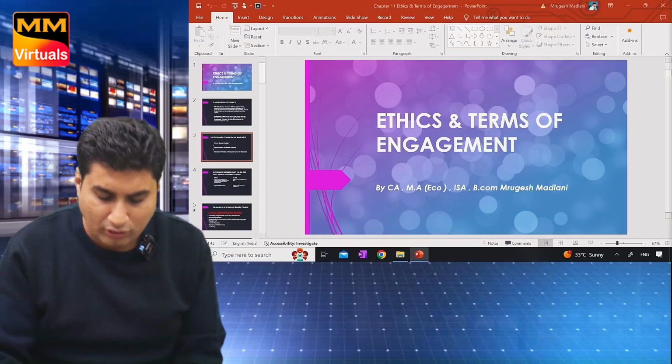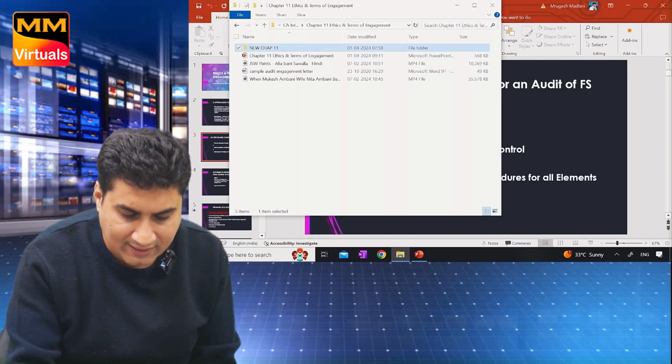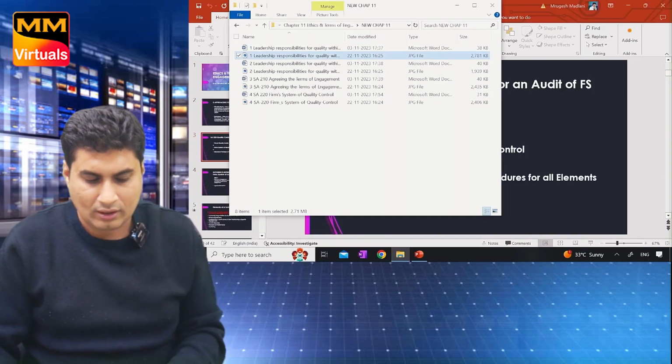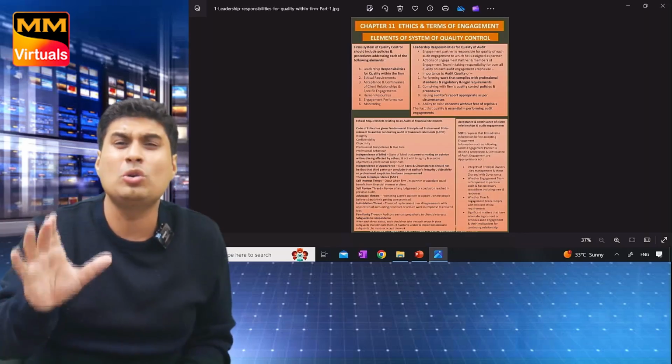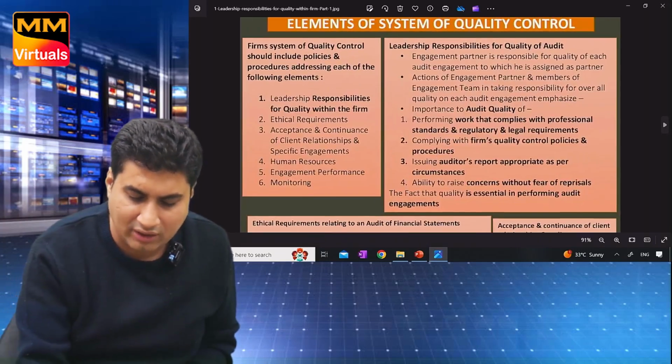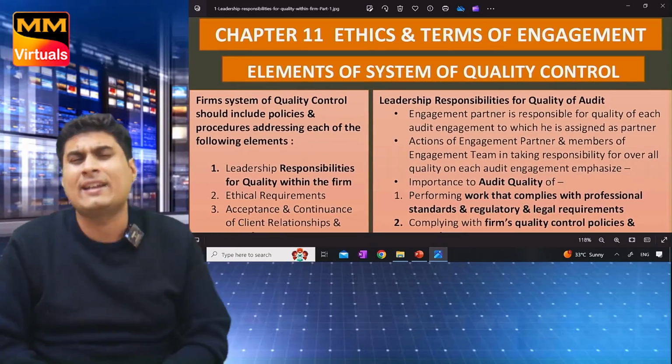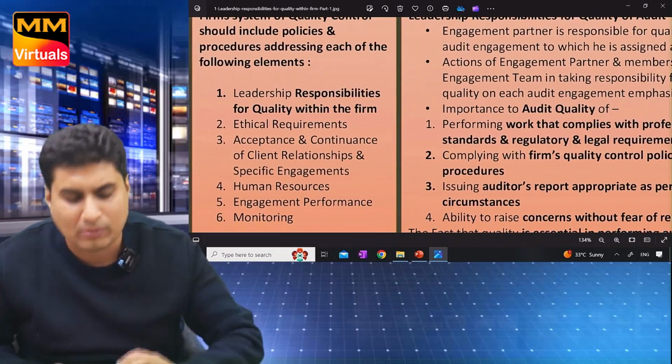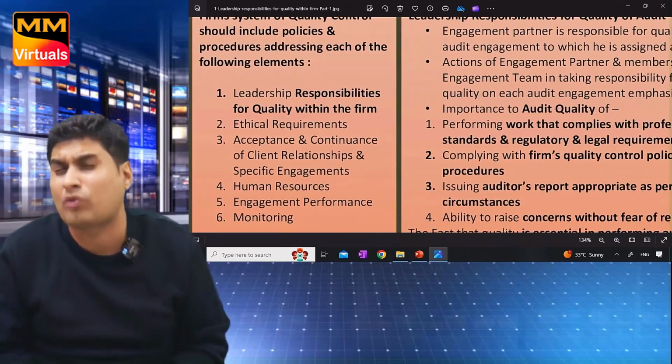So quality control for audit of financial statement. Let's start right away. Okay, one, two, three. Very cute, very little, very small chapters. You'll love it. Okay. Ethics and terms of engagement, elements of system of quality control.